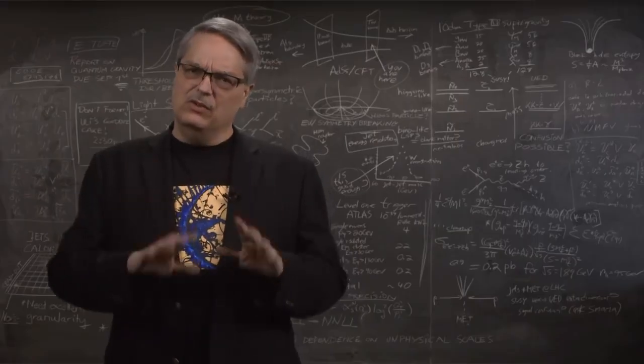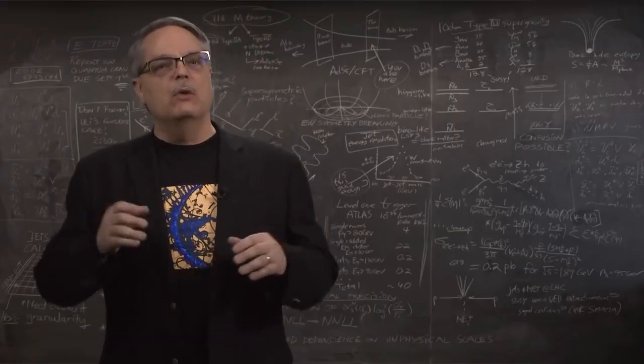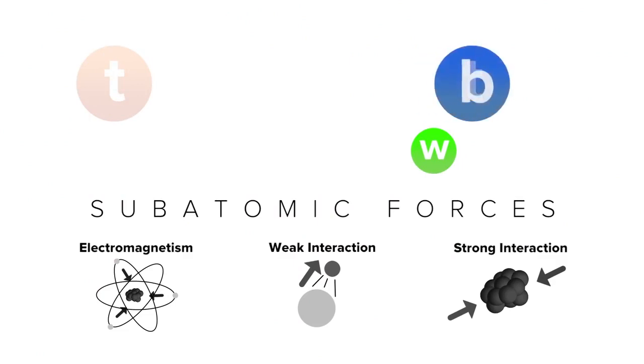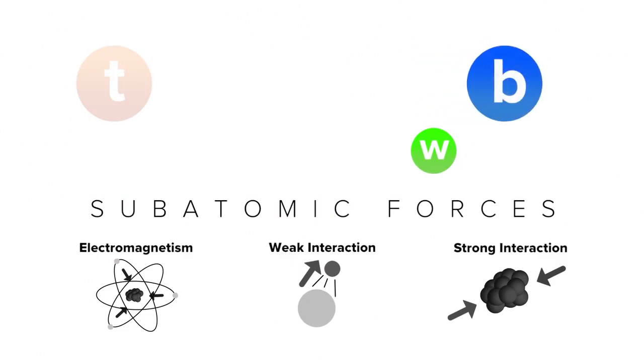Now, I wouldn't be telling you the complete story if I didn't tell you about how top quarks decay. Top quarks decay by emitting a W boson and turning into a bottom quark. And they do this decay so fast that it happens before the top quark can interact via either the electromagnetic force or the strong force. In fact, in top quark interactions, the weak force actually happens first, which suggests that this is the strongest of the forces in that situation.